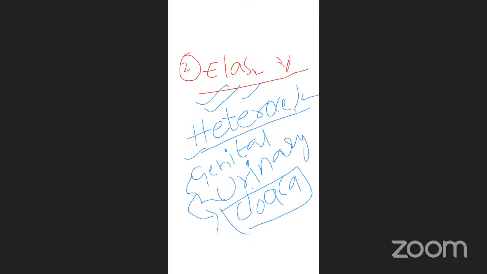Cloaca. Remember this. So tail is heterocoelous, and genital and urinary tracts open into the cloaca. That is the next important character of the elasmobranchs.